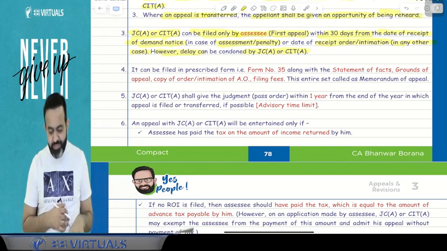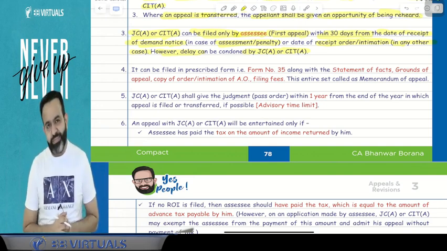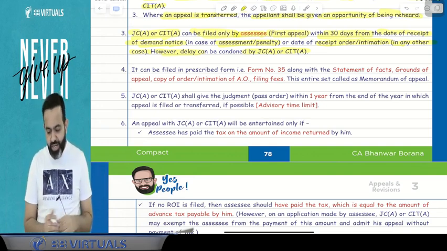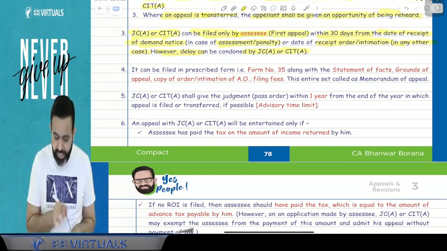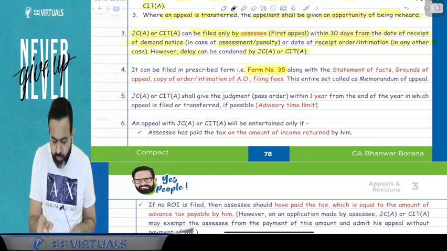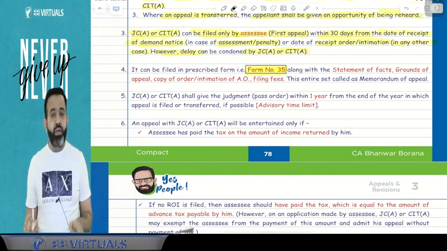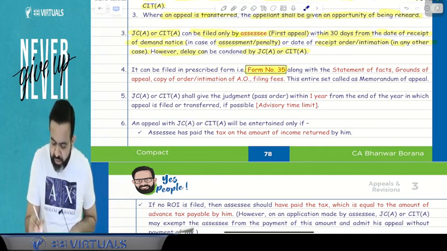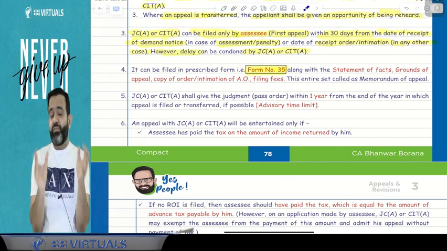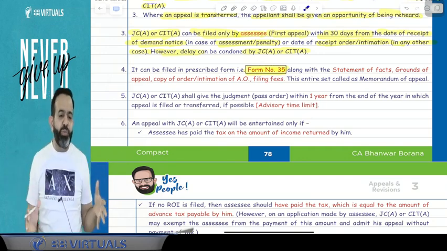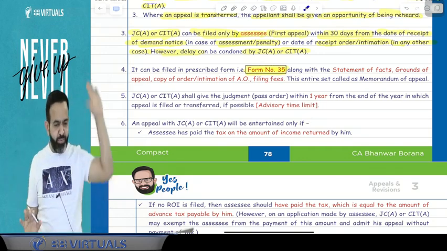Now the next part. Sir, how will we file the appeal at the JC Appeal or CIT Appeal? So guys, to file the appeal at JC Appeal or CIT Appeal, there is one form, and that is Form Number 35. You have to file Form Number 35. Now guys, this Form Number 35 is the one main document which you have to file.